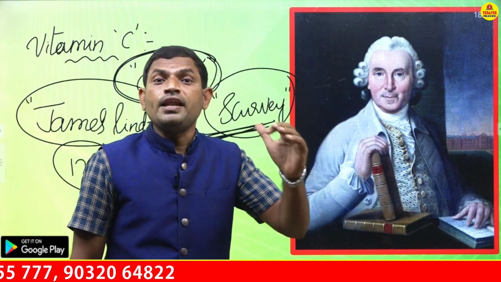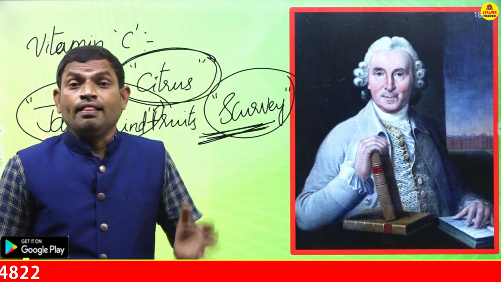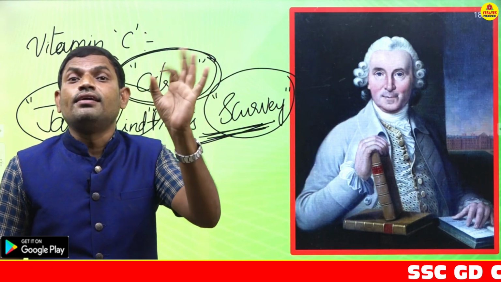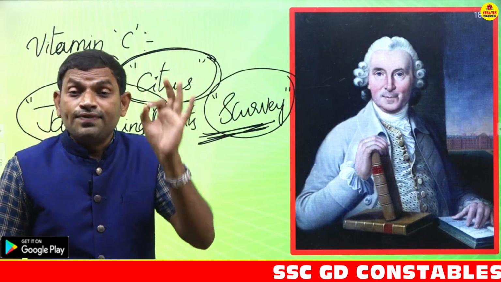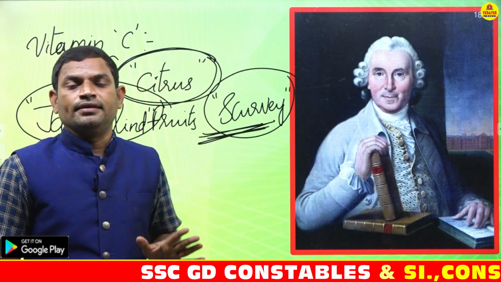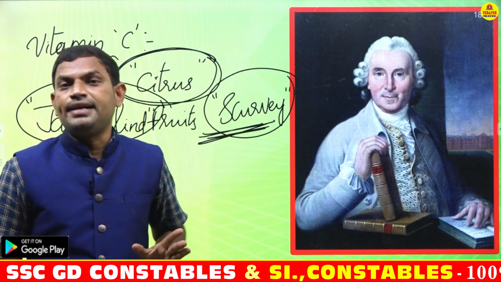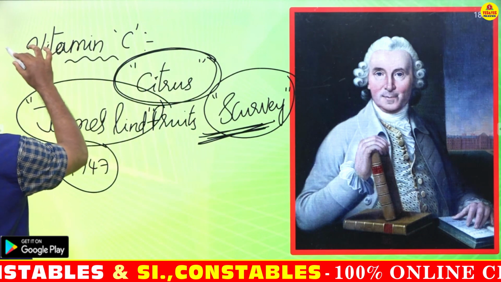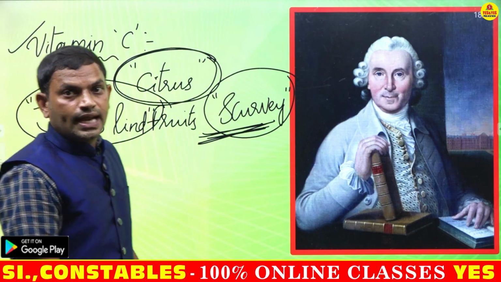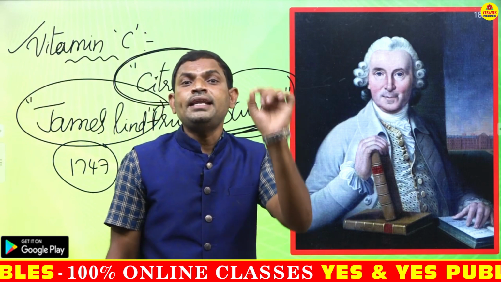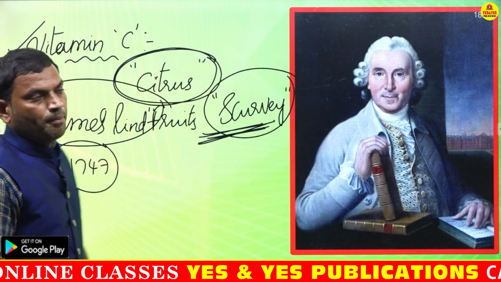That's why another important general bit: the first discovered vitamin, or the first described vitamin, is nothing but vitamin C. That is the point you have to remember. Right?